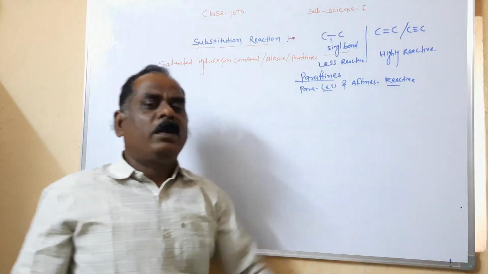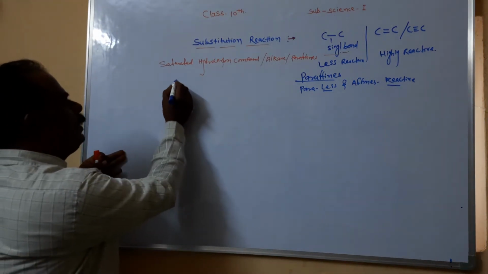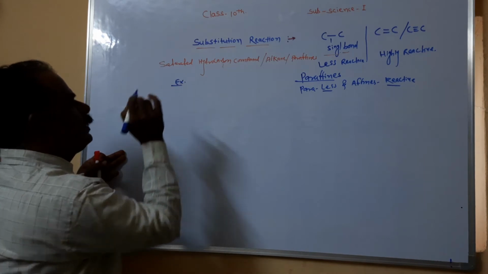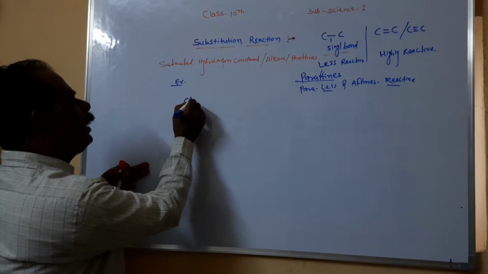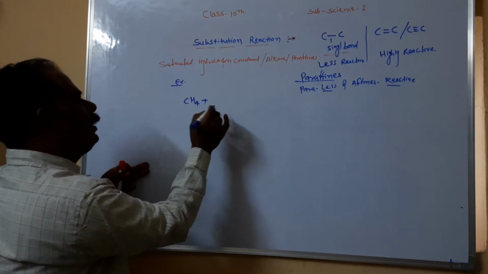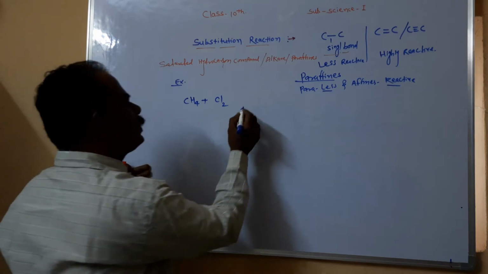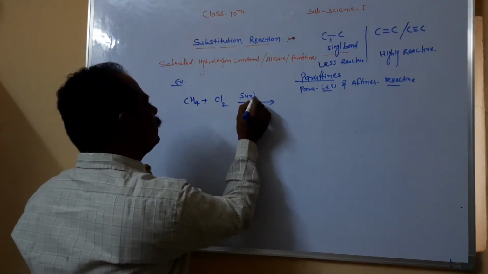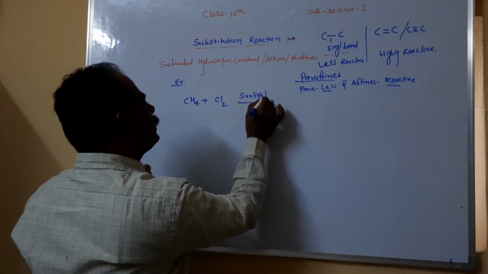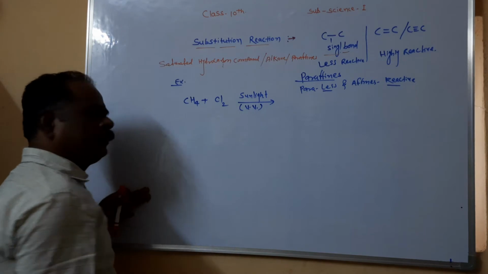You understand? The first example of a substitution reaction, with a saturated compound, is methane. When methane is treated with chlorine in the presence of diffused sunlight or sunlight, do you know that sunlight contains ultraviolet rays?